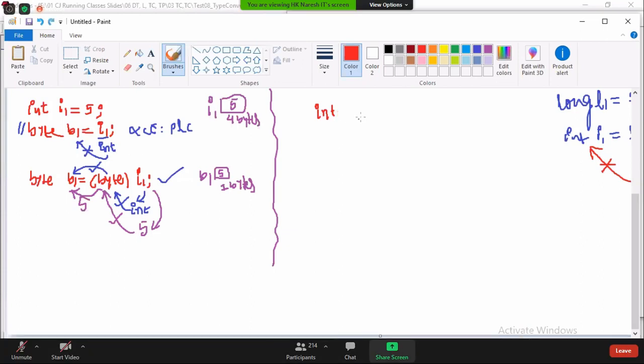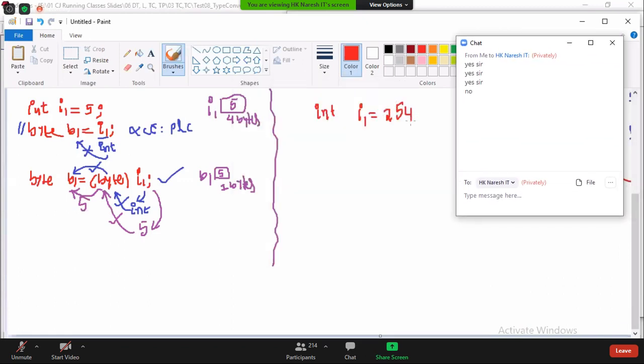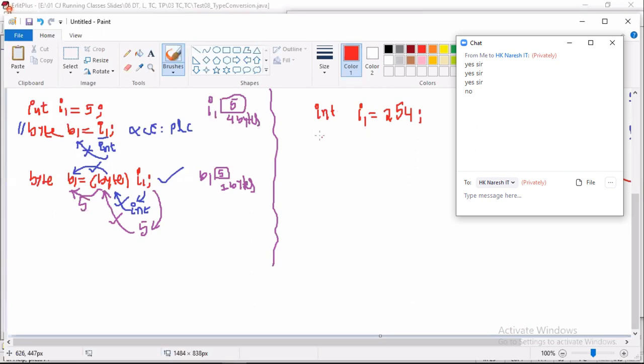int I1 equal to, this time I am taking the value 254. Then next I am writing byte B1 equal to byte of I1. Sorry, I'm writing here the statement with I1.